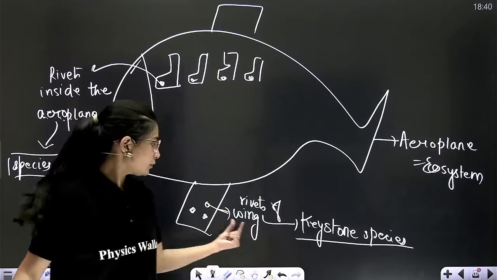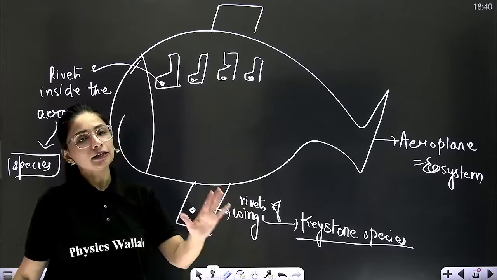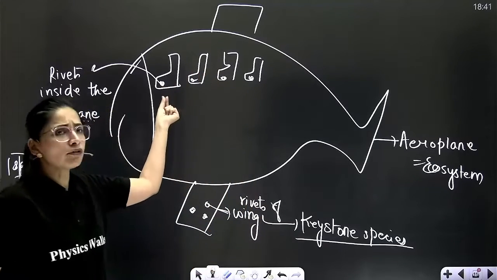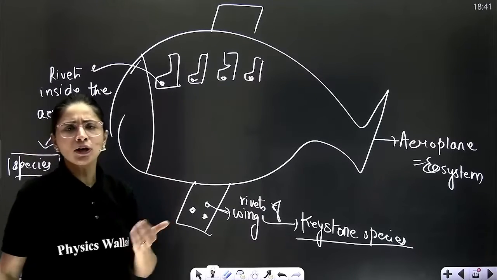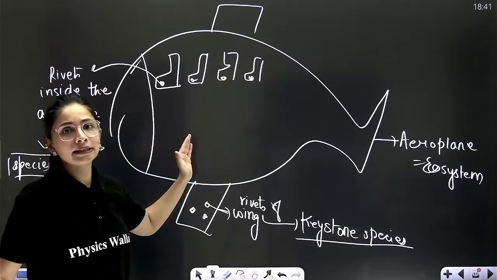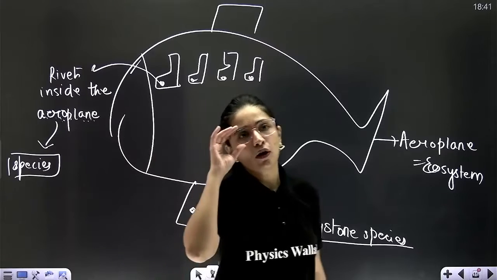So similarly, if you remove one of the rivets on the wing of the aeroplane, automatically your aeroplane won't be able to fly. However, if you remove one of the rivets of a seat inside the aeroplane, it may not affect immediately. But if you remove all the rivets of the aeroplane's seats, then it will have an effect on the functioning of the aeroplane.